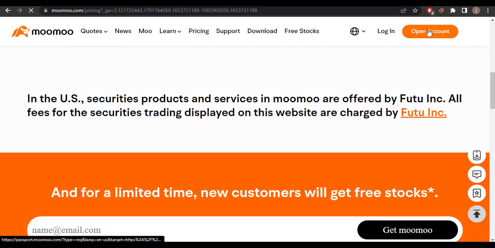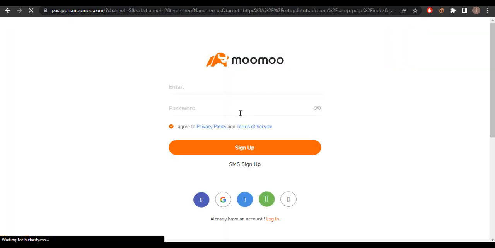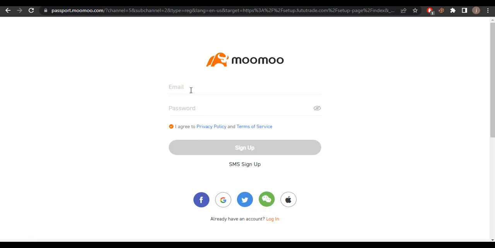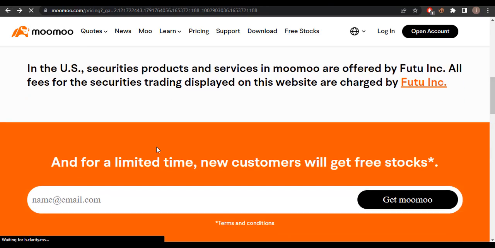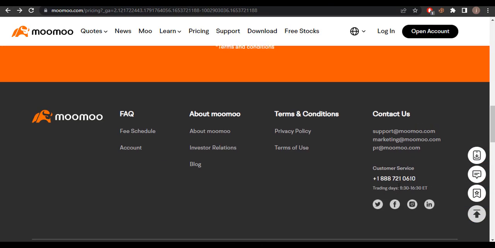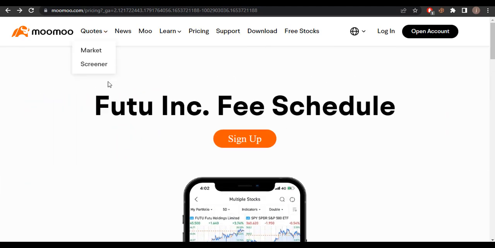How to create an account? Just click here, open account, and you can also log in with Gmail here. Just click here for your social accounts: Facebook, Google, Twitter, Apple ID, WeChat, everything, or you can sign up with your email here. If you already have an account, just paste it here. I think this is easy, and this is the contact number, customer care number, and email address also here, and stock is here.